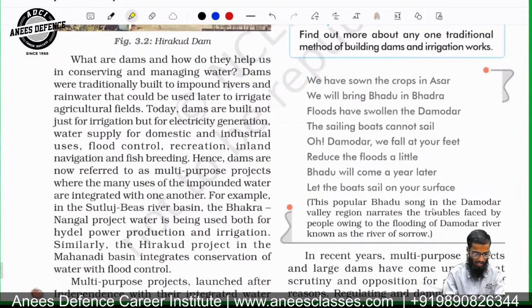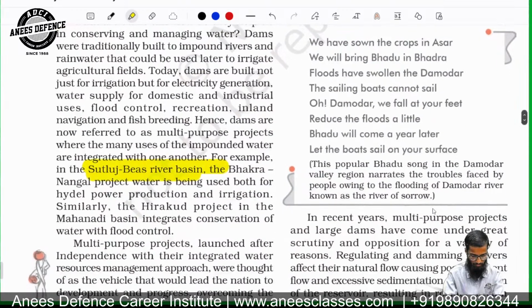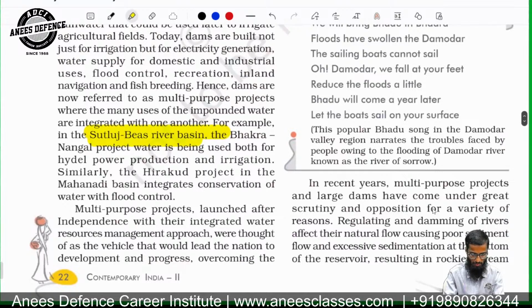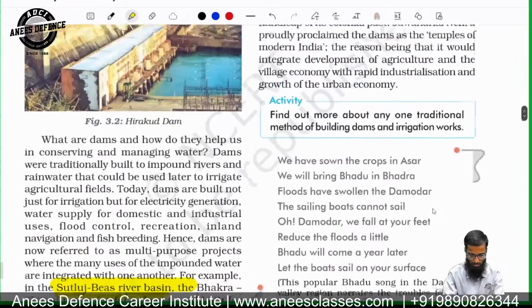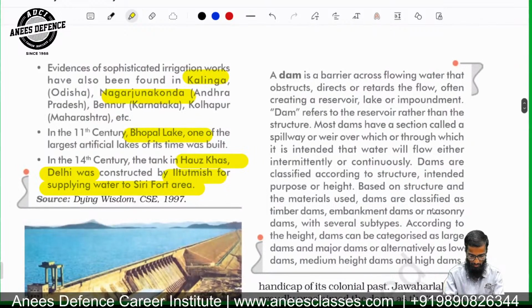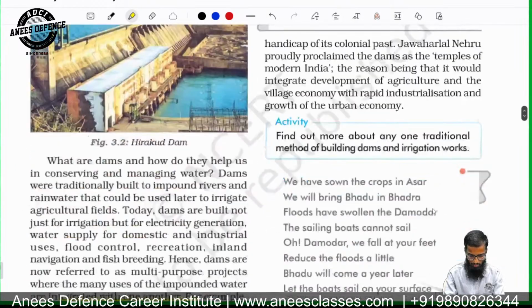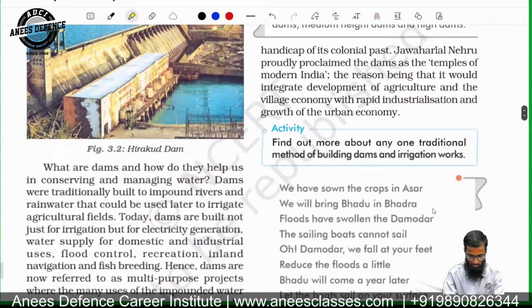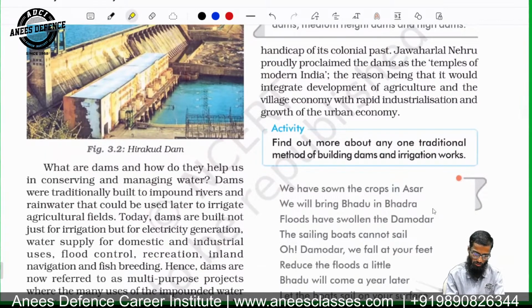Bhakra Nangal is one of the important dams of India, built on the basin of the Satluj and Beas. Remember this. Bhakra Nangal is one of the important projects built over the rivers Satluj and Beas. It's very important from an exam perspective. The dams are actually the temples of modern India. Remember this.